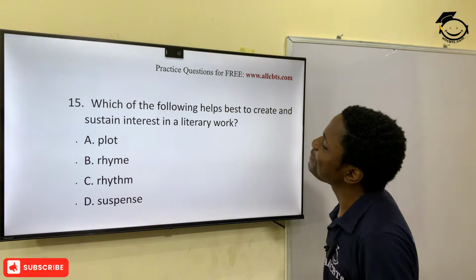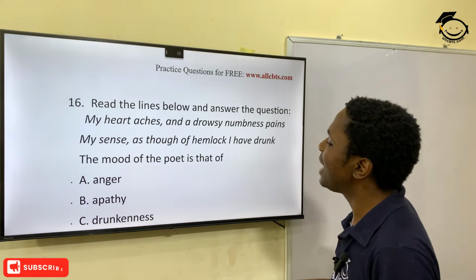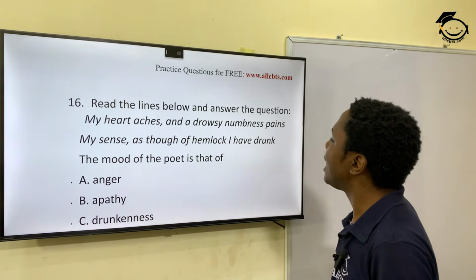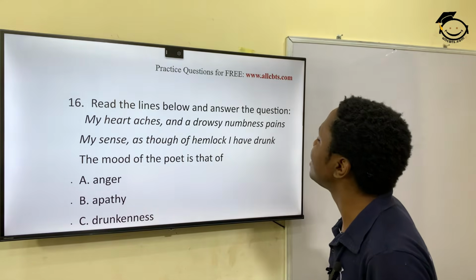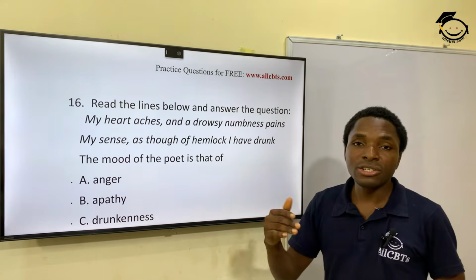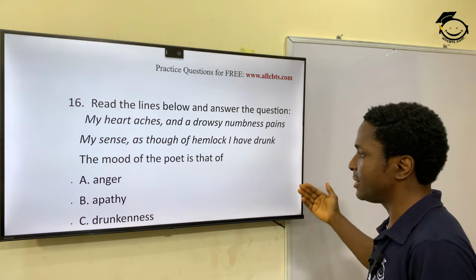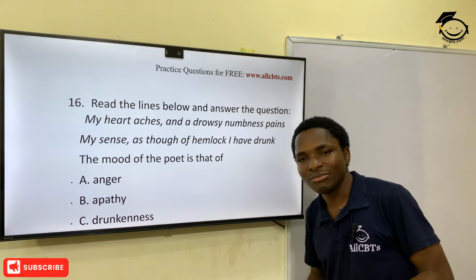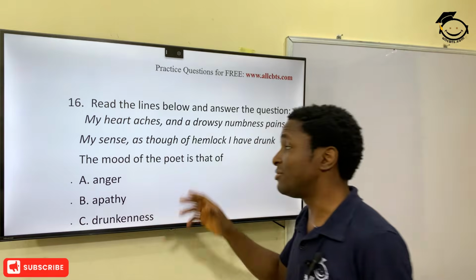And then 16, read the lines below and answer the questions. My heart aches and a drowsy numbness pains my sense as though of hemlock I have drunk. Interesting. This is very deep.